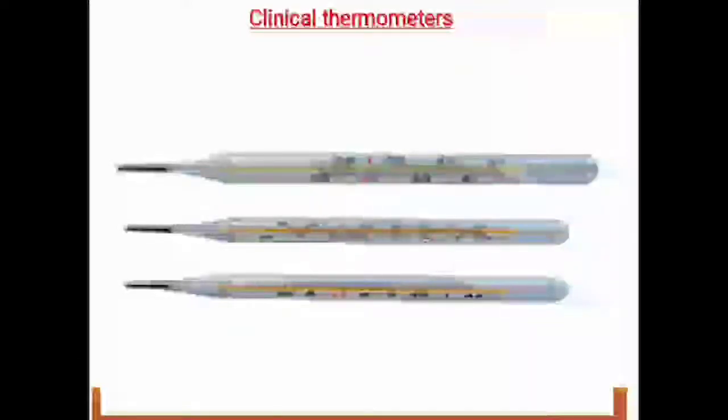First is Celsius scale and second is Fahrenheit scale. Both these names are given in respect of the scientists named Fahrenheit and Celsius who contributed to thermodynamics. Thermodynamics means the study of heat. So Celsius scale and Fahrenheit scale.